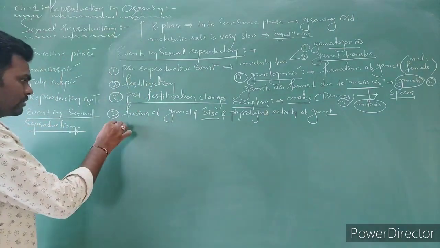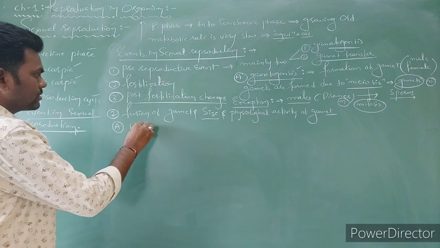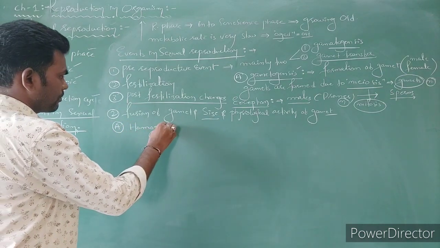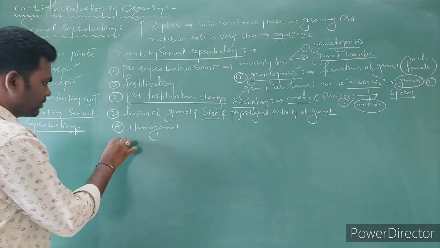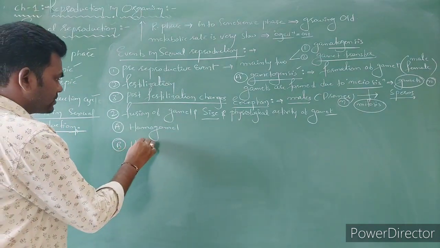The first one is homogametes, and the second one is heterogametes.